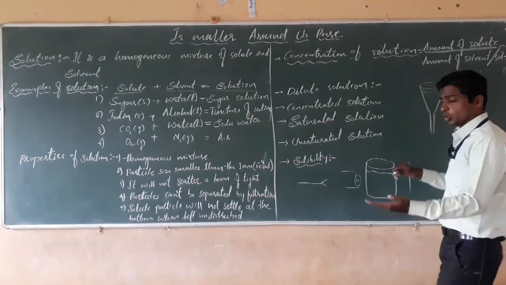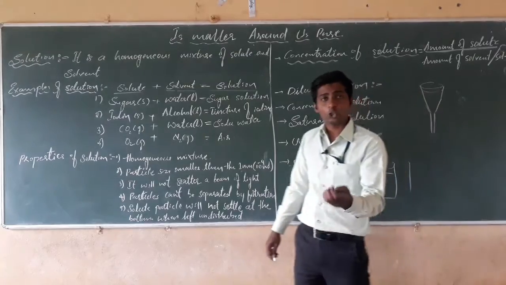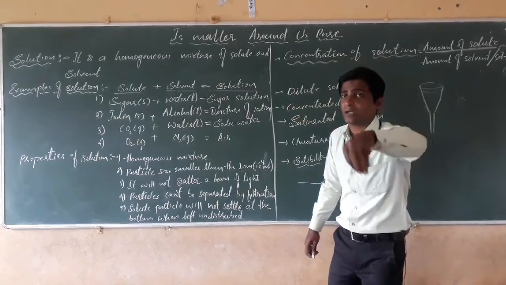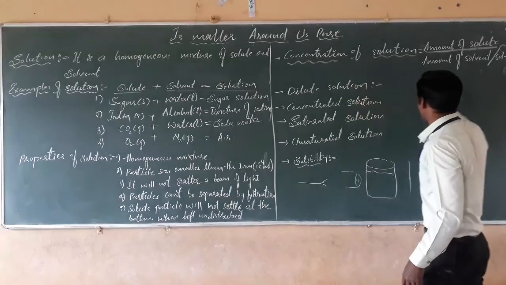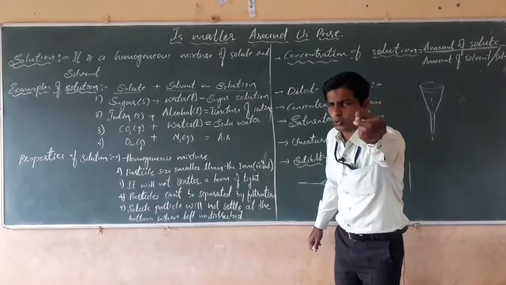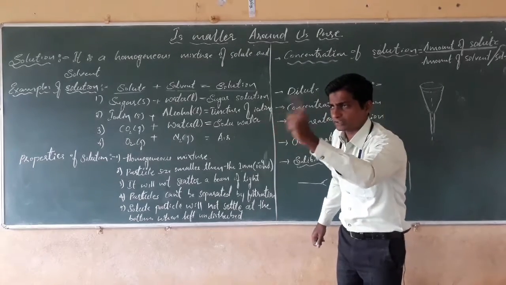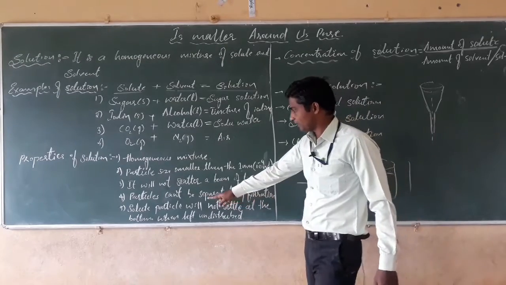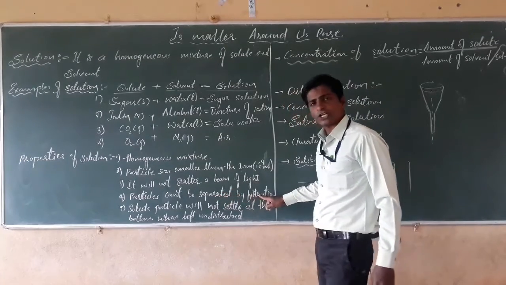Is it possible to separate the solute particles on the filter paper? No. Whatever sugar or salt particles we have dissolved will pass through this filter paper. They are very minute, so they pass through the holes of the filter paper, isn't it? So the solute particles cannot be separated by filtration.